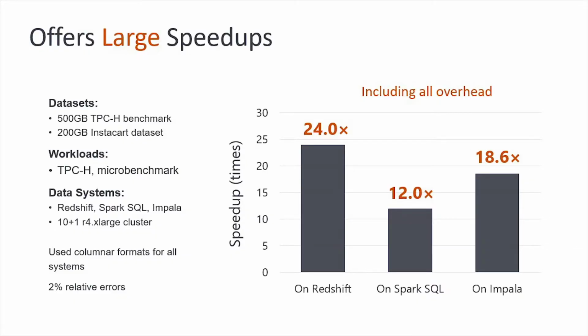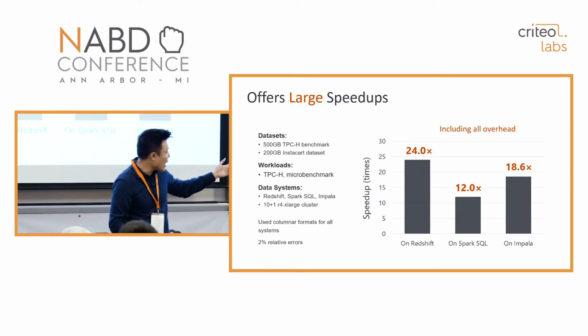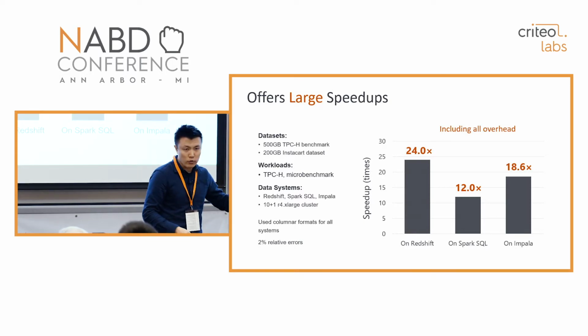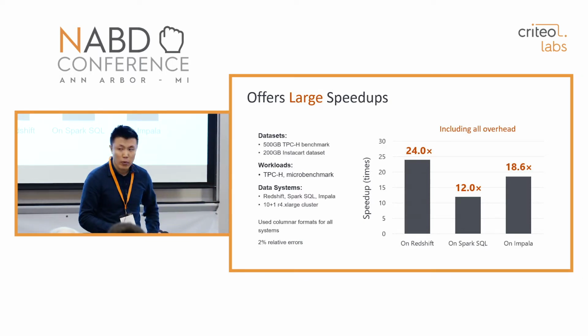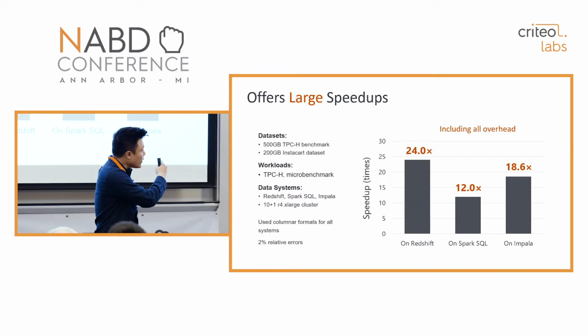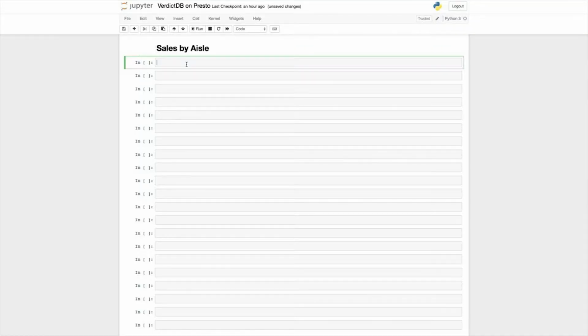This is the speedup that we could achieve by using VerdictDB on top of regular database systems. We are comparing the latency and showing the speedups on top of Amazon Redshift, Spark SQL and Cloudera Impala. And you can see that without making any modifications to those existing systems, we are delivering a huge amount of speedups. And let me show you an example of analyzing 150 gigabytes of data using our system, VerdictDB, on top of Facebook Presto.